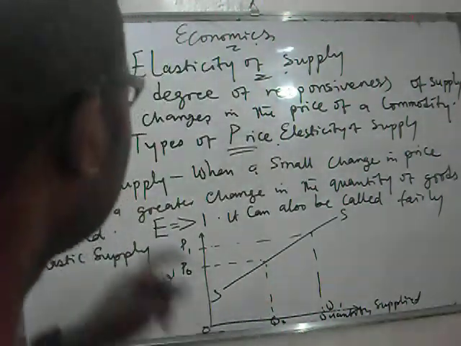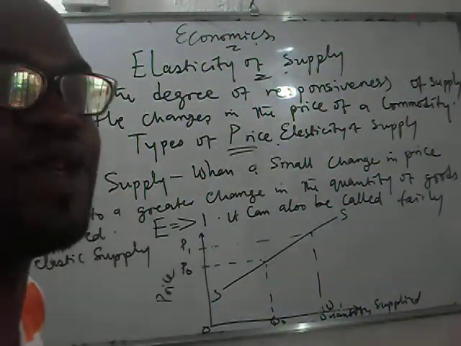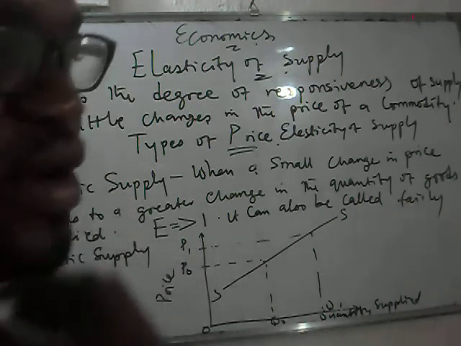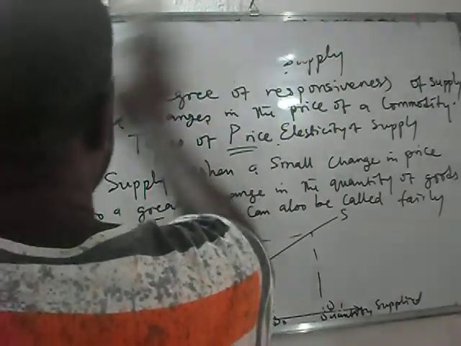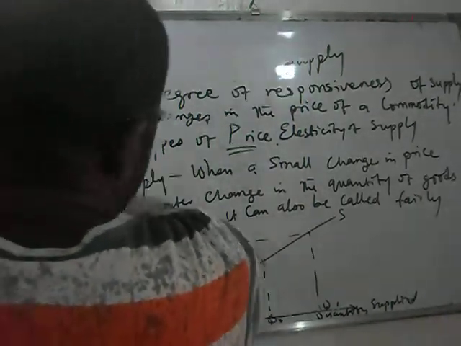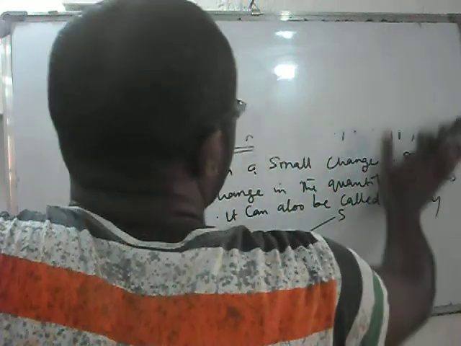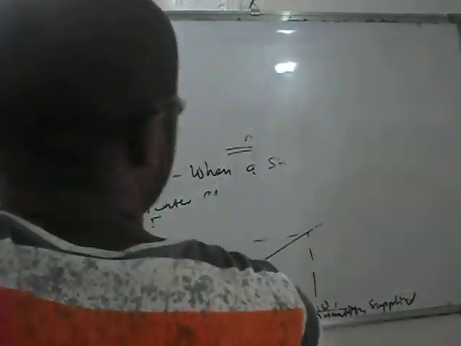So in that case, we have what to call elastic supply. Whenever little change in price brings about larger change in quantity, we call it elastic supply. So let's look at the second one.